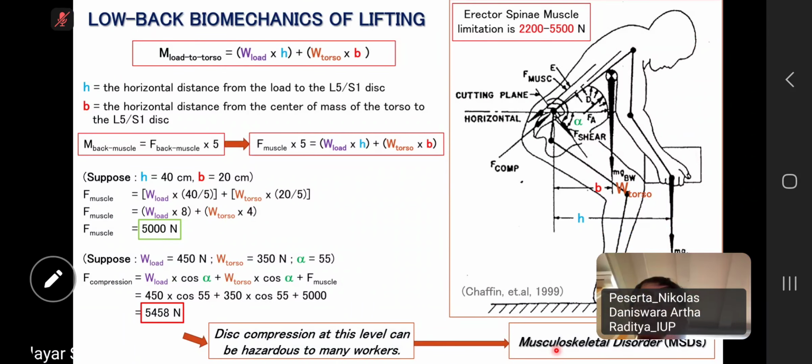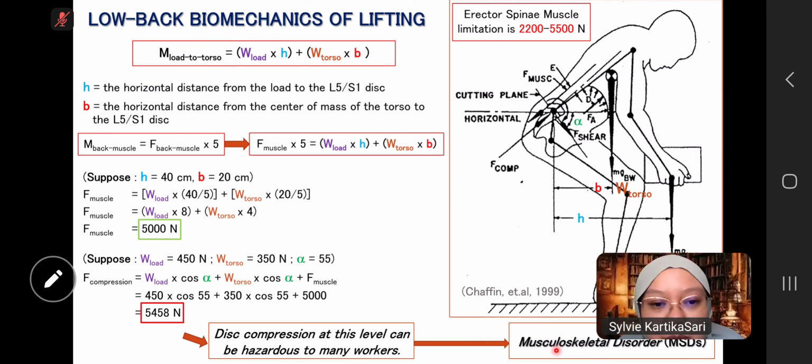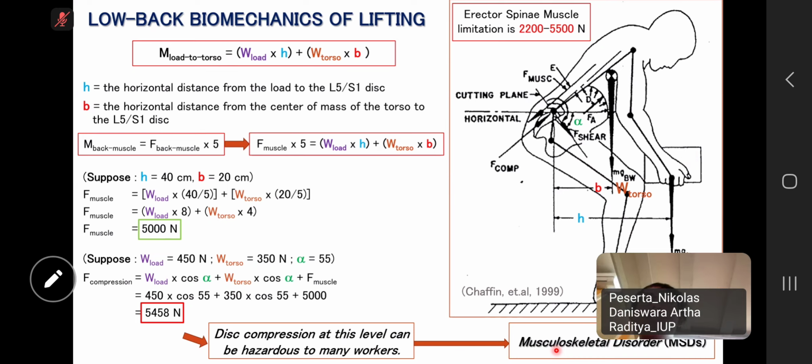We can make a question with this, like in static biomechanics or just this calculation about low back biomechanics in lifting. Okay, so we only have to pay attention to both questions.